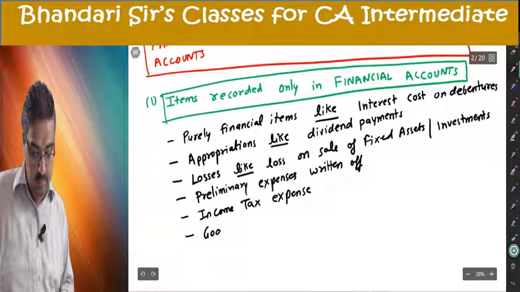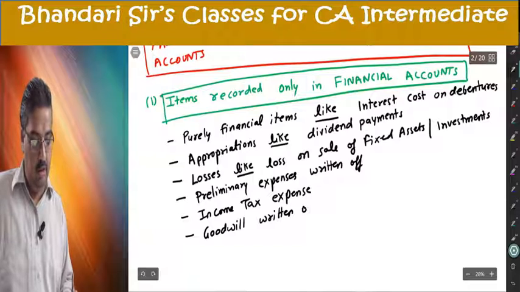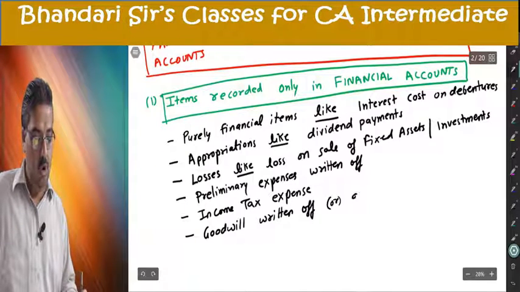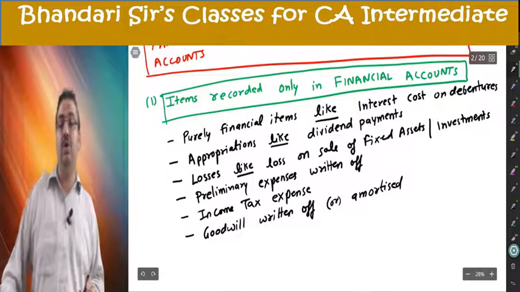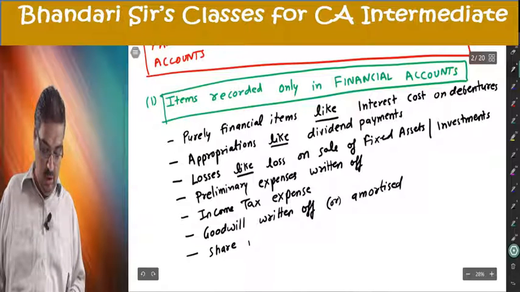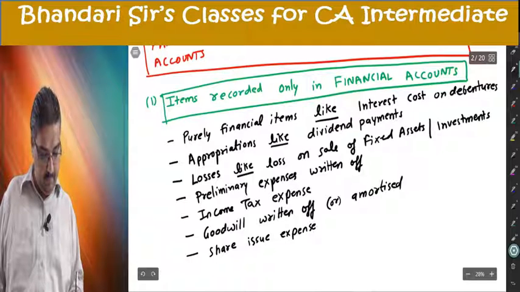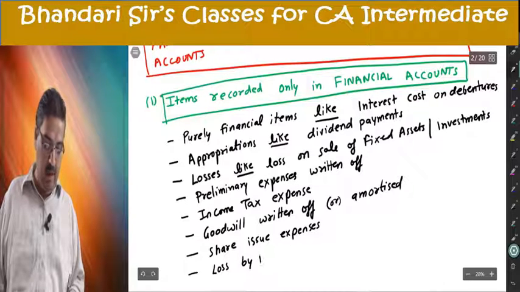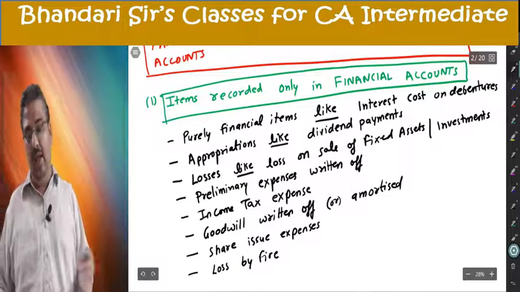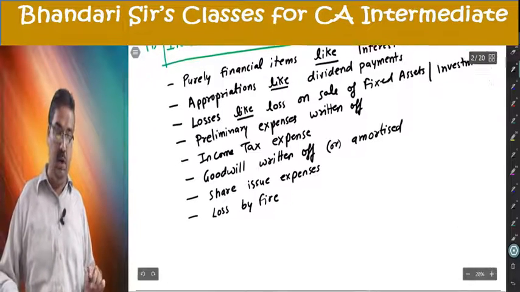Goodwill written off or amortized, that does not come in cost accounting. Share issue expenses, loss by fire, any other loss that will come in financial accounting but does not come in cost accounting.